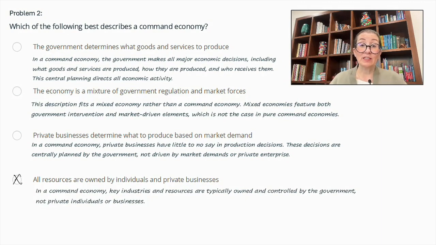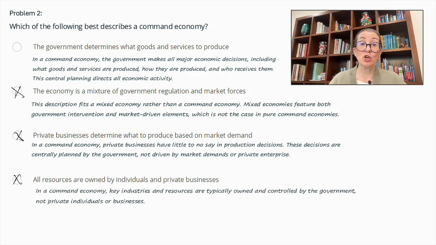Private businesses have little to no say in production decisions. These decisions are centrally planned by the government, not driven by market demands or private enterprise. So this is incorrect as well. The economy is a mixture of government regulation and market forces. This description fits a mixed economy rather than a command economy. Mixed economies feature both government intervention and market-driven elements, which is not the case in pure command economies. So this too is incorrect.